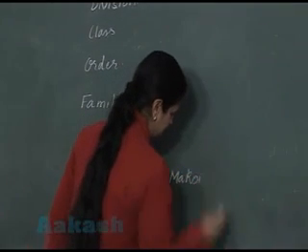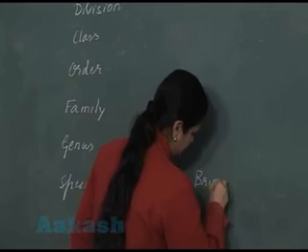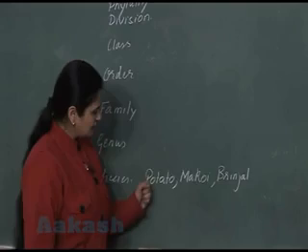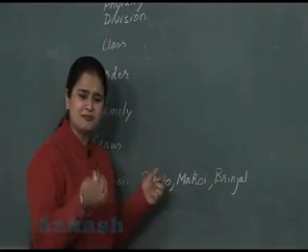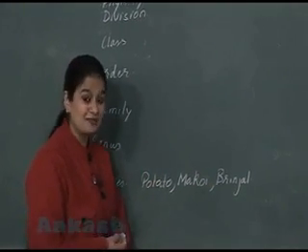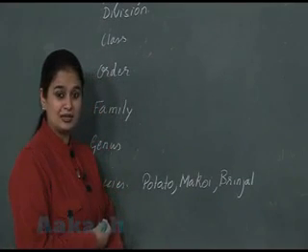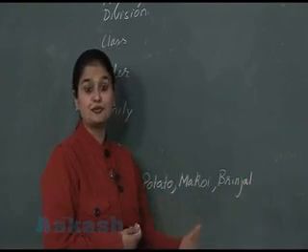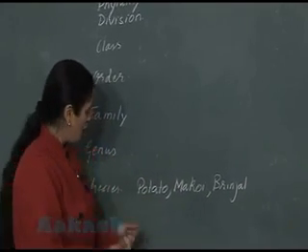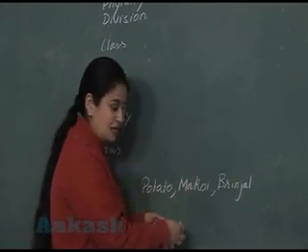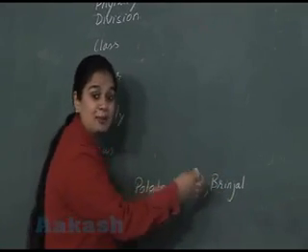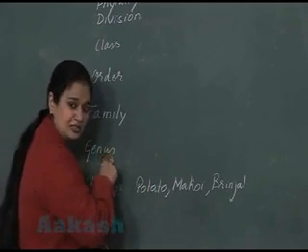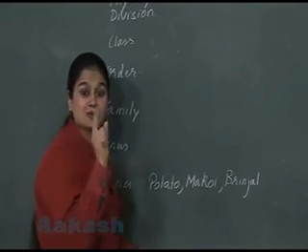Now there are 3 different plant species, that is potato, makoe, and brinjal. Yes, these are 3 different plant species, but they show several similarities. One of the similar characters is that they possess the same type of fruit. That fruit is berry. So on the basis of these similarities, these 3 different species are placed inside the same group. They are placed inside the same genus, and the name of the genus is Solanum.